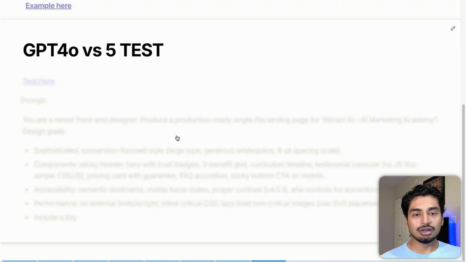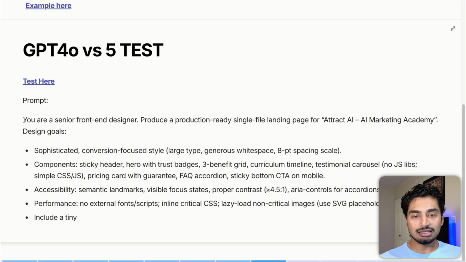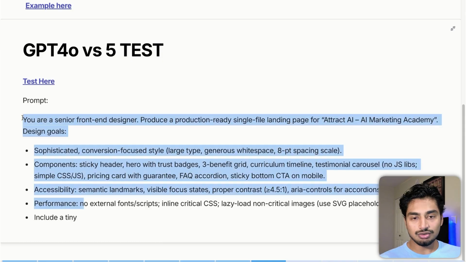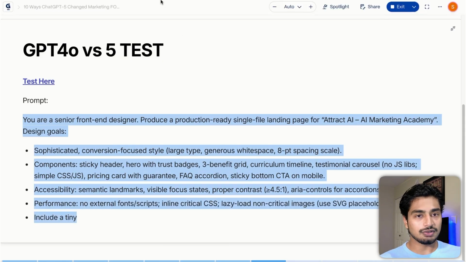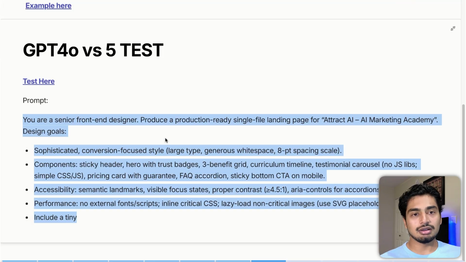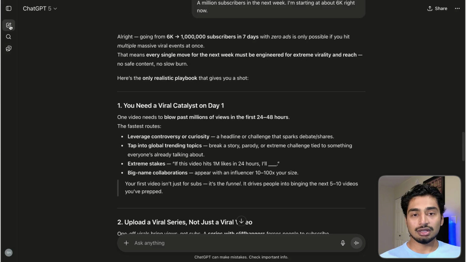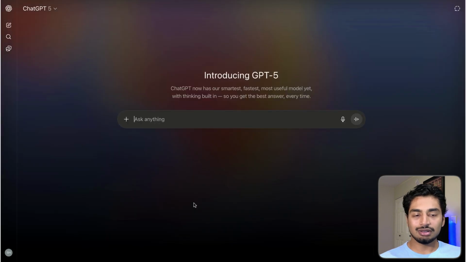Again, I can't test GPT-4o, but what I can do is give GPT-5 this prompt, and we're going to see exactly what it comes up with. So copy this here. Feel free to copy this for your own business. I'm going to have a prompting guide for GPT-5 very, very soon, showing you how to build out landing pages specifically, not websites.